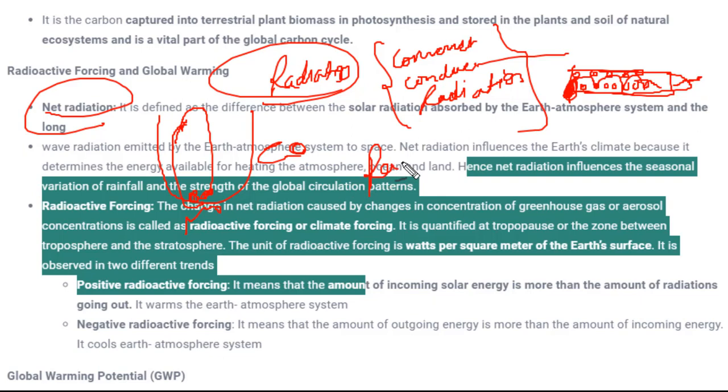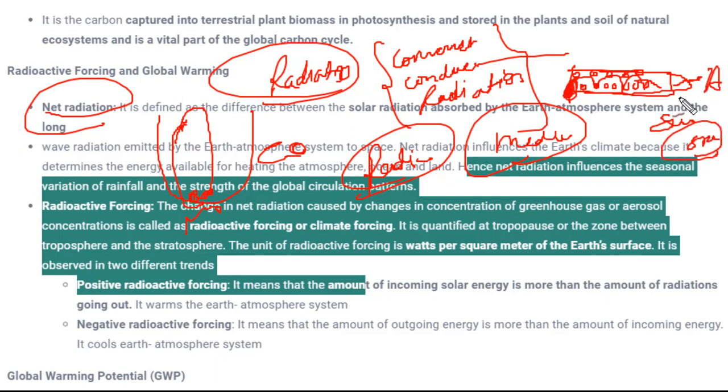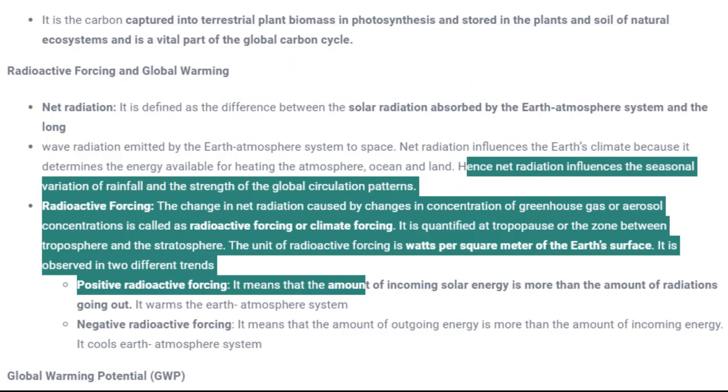And finally we have radiation. The specific point about radiation is that it does not need any kind of medium for transfer of energy. How can we understand this? We know sunlight comes through space, where we don't have any medium, but still sunlight reaches the earth's surface. By this you can understand that radiation does not need any kind of medium to transfer. So now we know the modes of energy transfer.